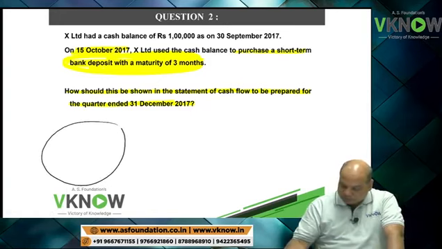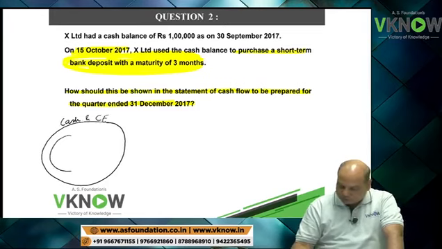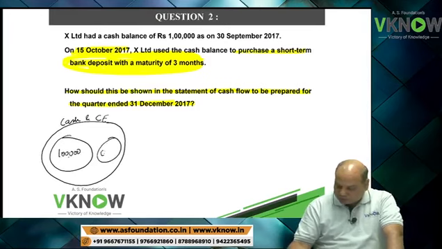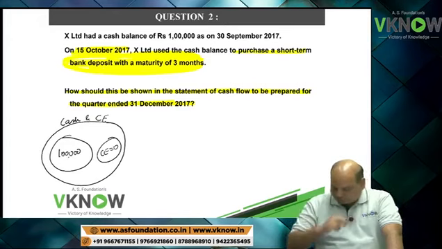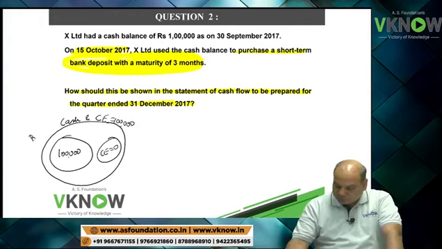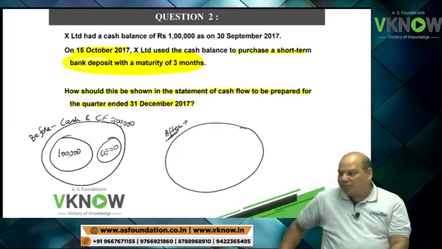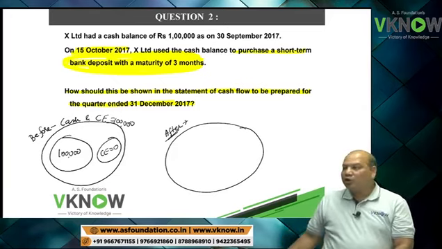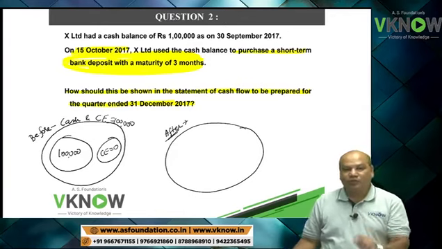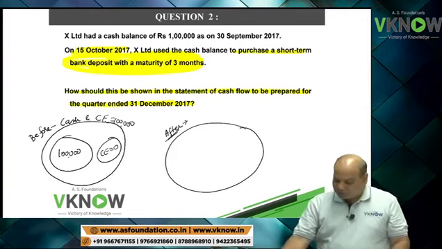So this is my cash and cash equivalent. Cash balance was 1 lakh. Cash equivalent was 0. But my total was 1 lakh only. This is called before. Now you see the after diagram. Like when you see the advertisement of how to get slim in 15 days, before, after. So this is not how to get slim in 15 days. This is the impact of this transaction in the cash flow statement.